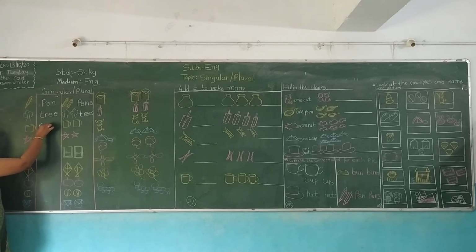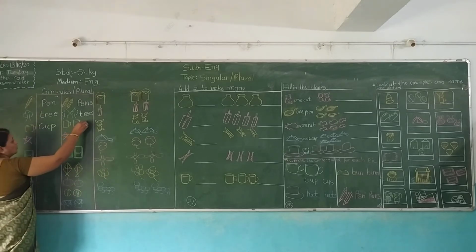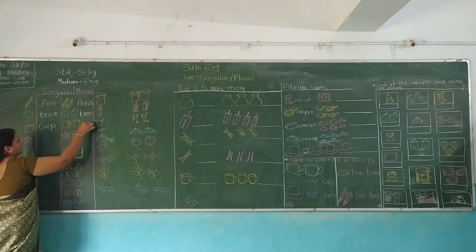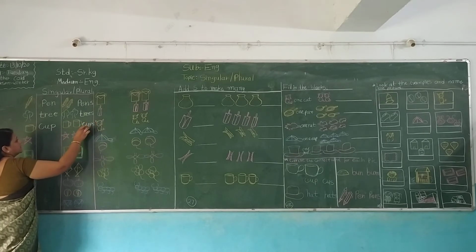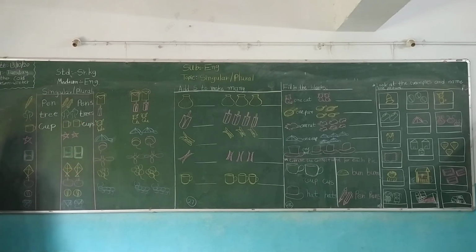cup. Cup. It's singular. One cup is there. Singular. And there are two. Cups. Okay. Cups.